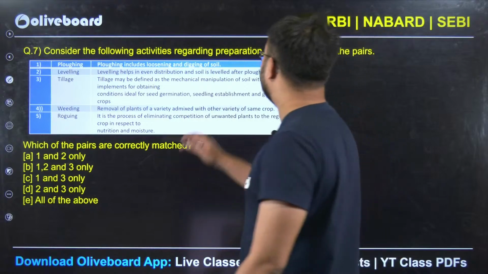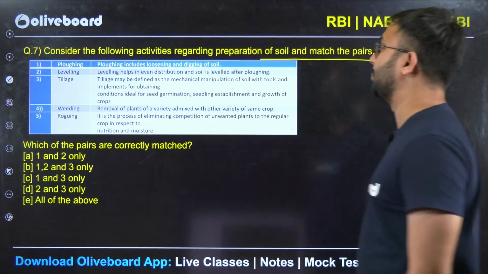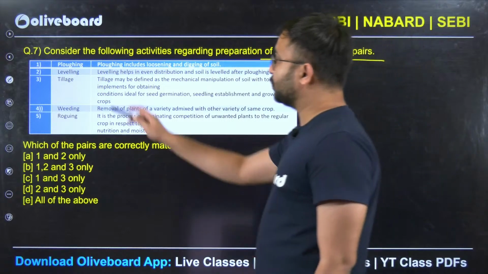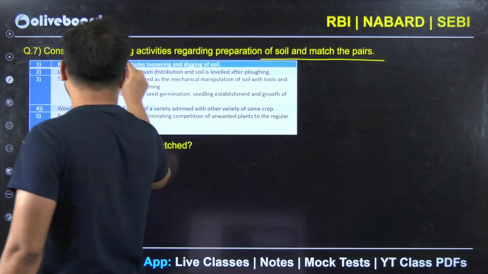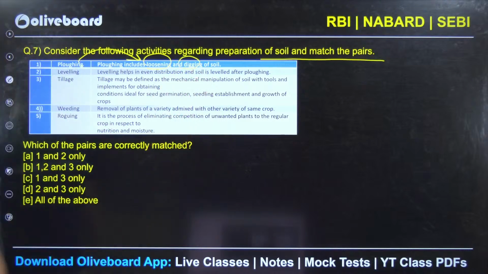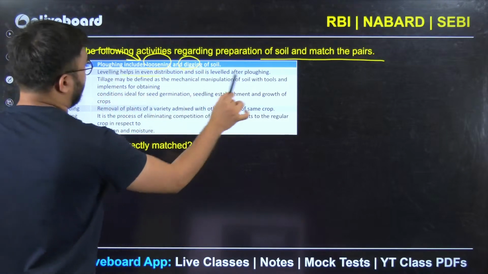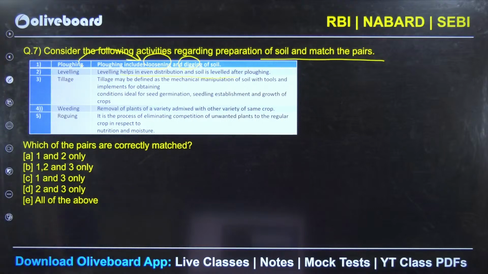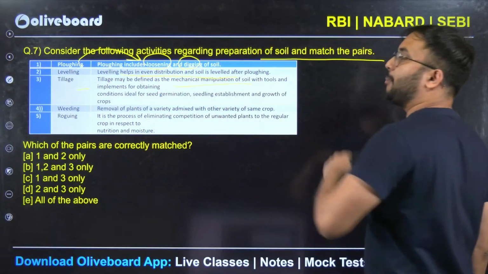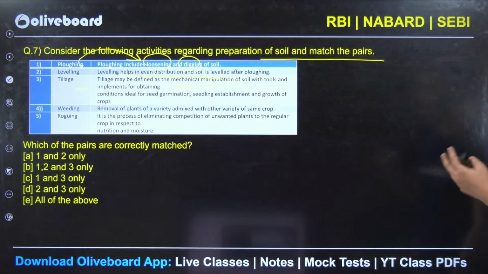Consider the following activities regarding preparation of soil and match the pairs. So 5 options are given here. First, plowing: loosening and digging of the soil, which is absolutely correct. Leveling helps in even distribution and soil is leveled after plowing, that is also correct. Tillage, it is mechanical manipulation of soil, that's also correct.